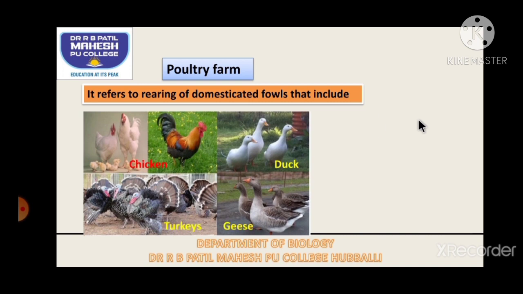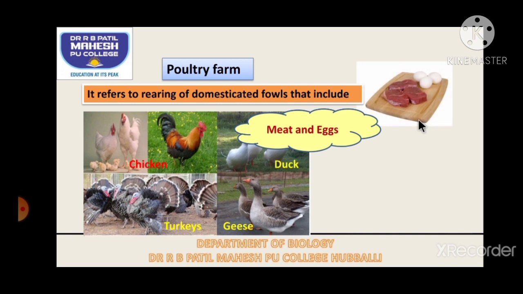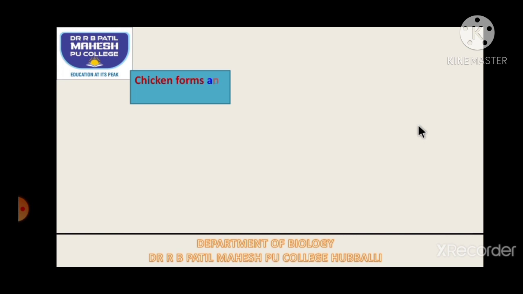All these fowls are reared for meat and eggs. Now let us try to understand the chickens, because though ducks, turkey fowls and geese are reared, the consumption of chicken and chicken eggs is more compared to the meat and eggs of other fowls. So chicken forms an important source.